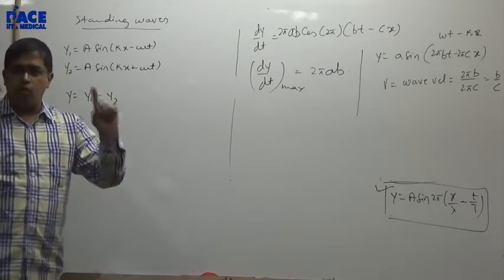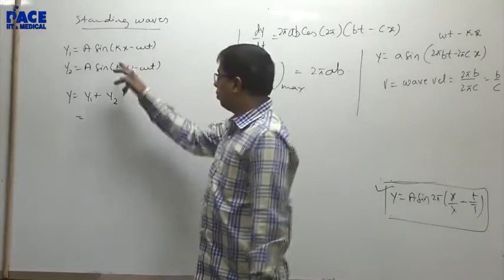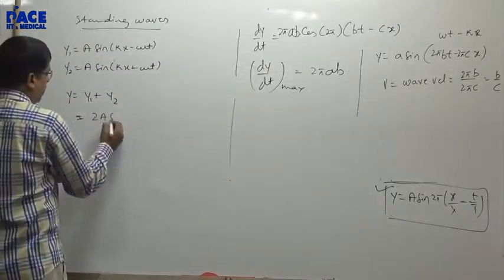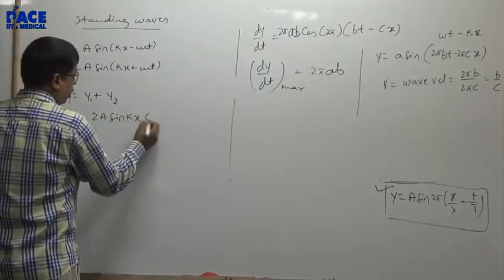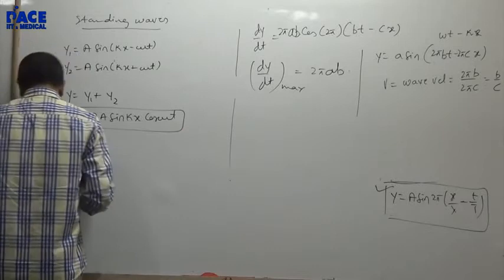Standing waves form when two waves are moving in opposite directions. Both the waves moving in opposite direction, this will become 2a sin kx cos omega t. This is the general equation of a standing wave.